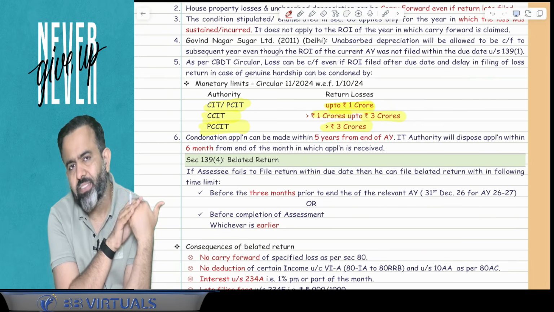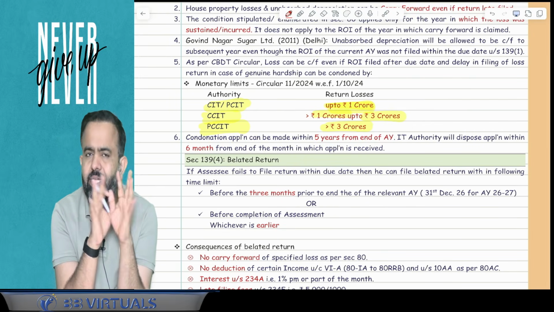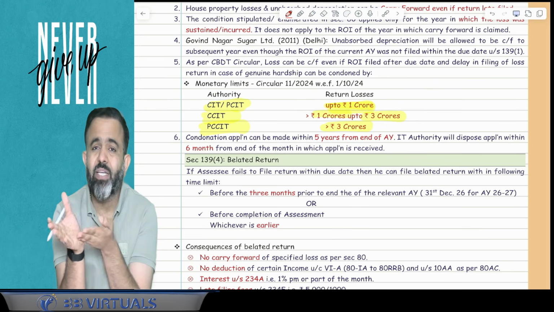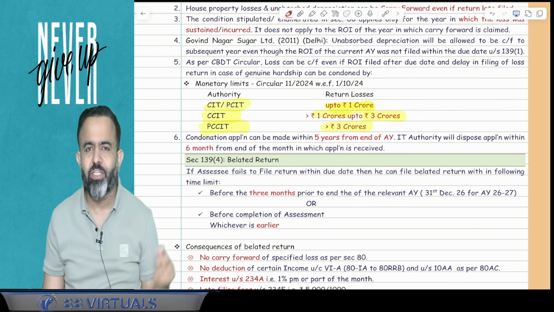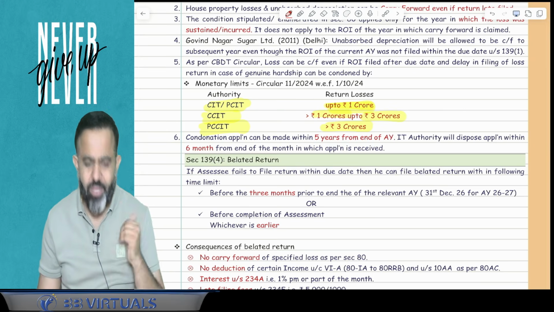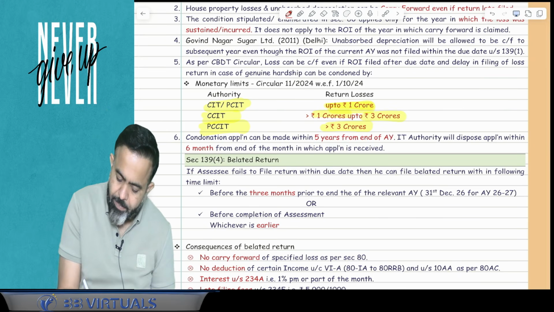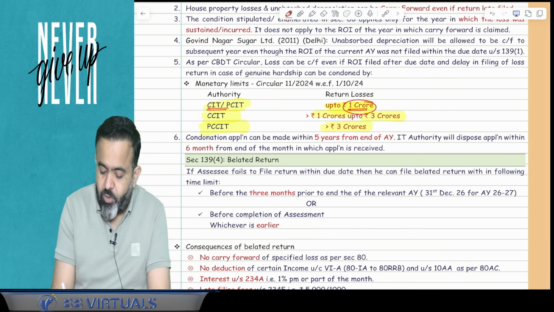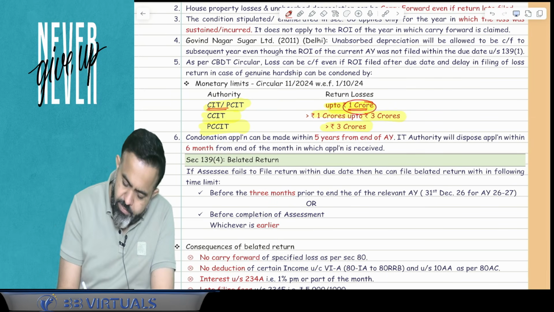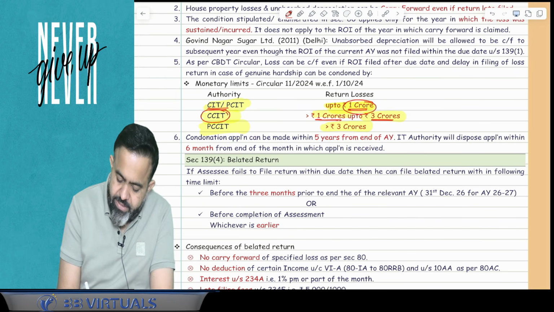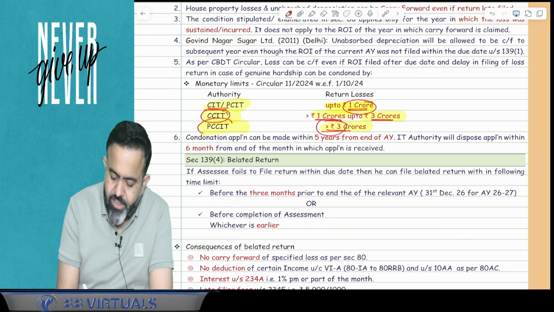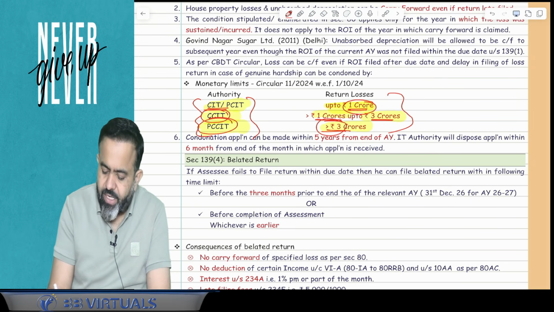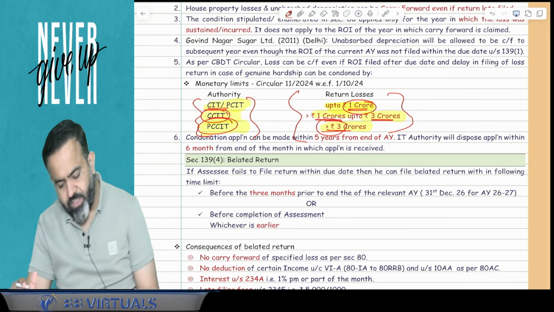But guys, suppose for an example, if there is a genuine reason, and due to the genuine reason, if you file the late return, then guys, you can request the income tax department, please allow me to carry forward the losses. So to whom you have to make the application? Here the application should be made to the CIT or PCIT if that loss is within the limit of 1 crore. If that loss is more than 1 crore up to 3 crore, then CCIT, and if that loss is more than 3 crore, then the PCCIT. So you have to request this authority, and this authority will allow you to carry forward the losses.